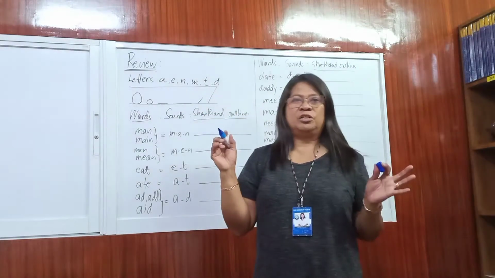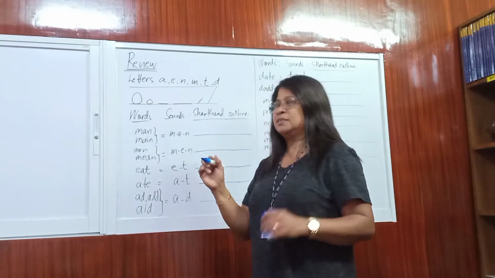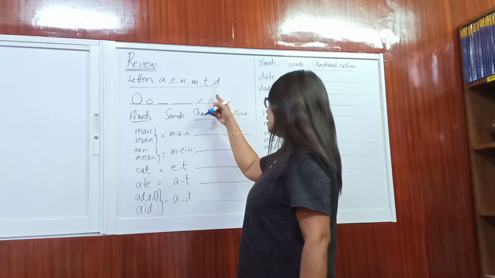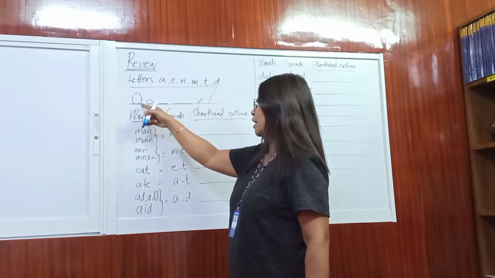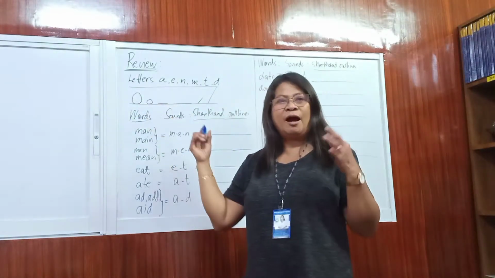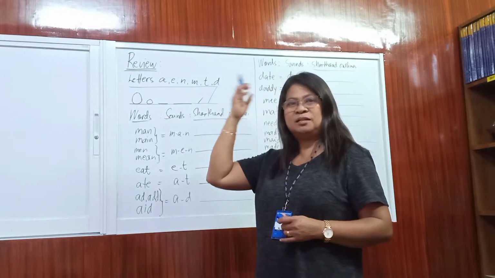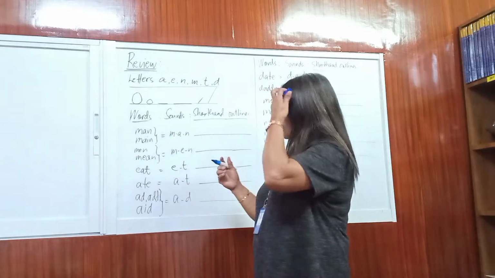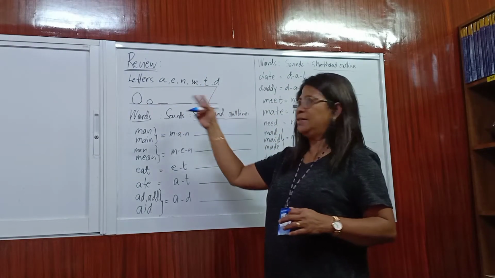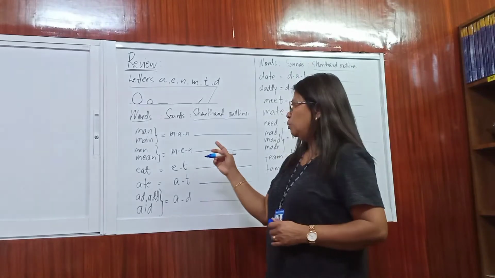In learning shorthand, it is important that you keep on reading the sounds. So you keep on reading A, E, N, M, T, E, D, T, M, N, E, A, N, M, T, E, E, A. And you have to repeat that many times so that it will be retained in your mind. Okay, so from these words and the sounds that we learned last time, we also form words.